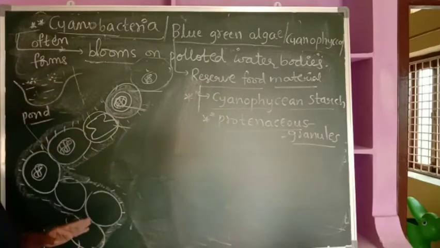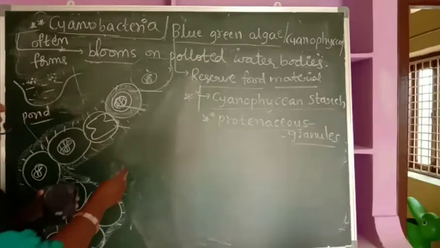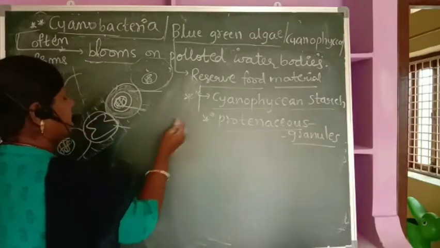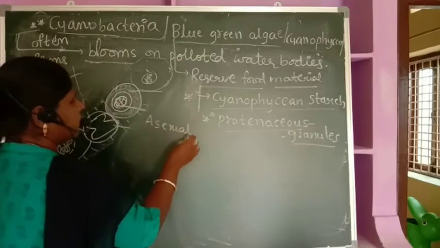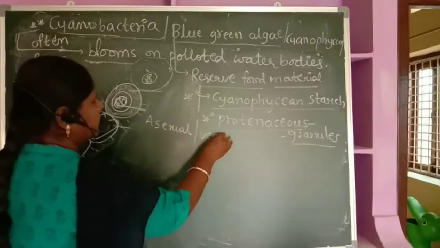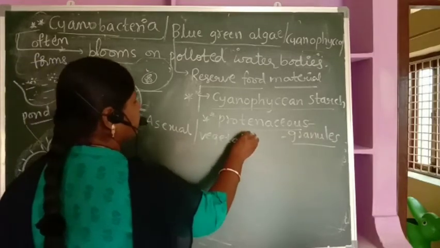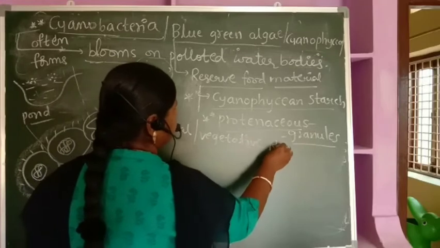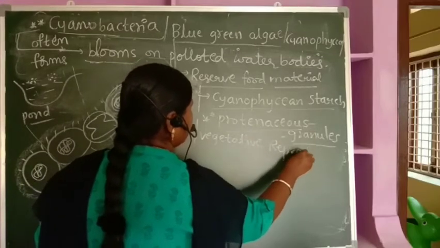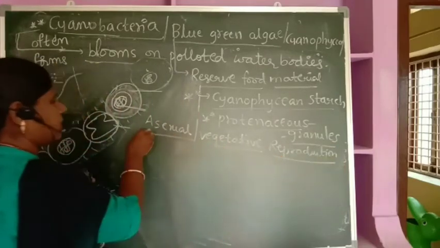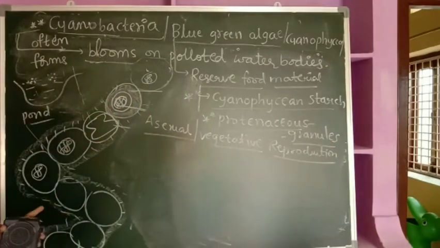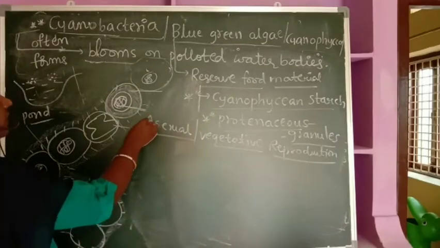Now let us come to the reproduction part. Here we are mainly discussing asexual reproduction, because we studied that sexual reproduction is absent. Asexual vegetative reproduction itself is referred to as asexual reproduction. It most commonly occurs by fission or fragmentation.